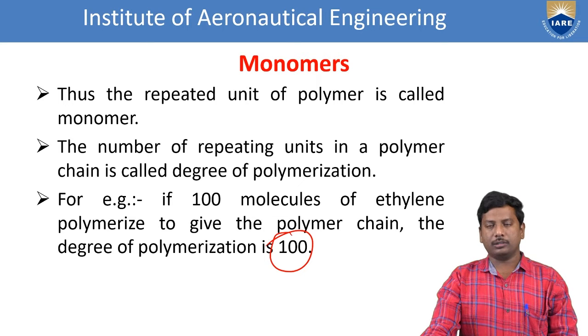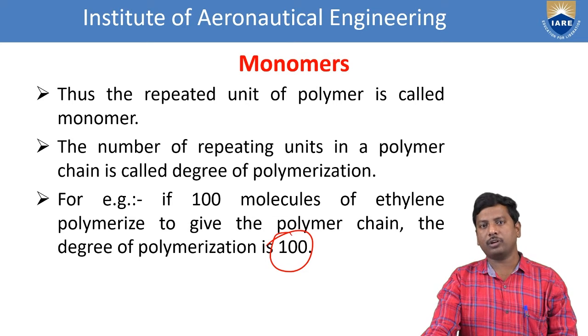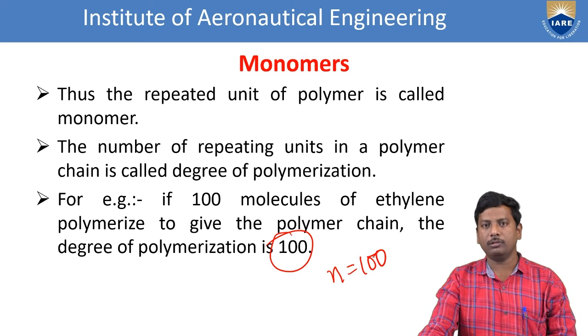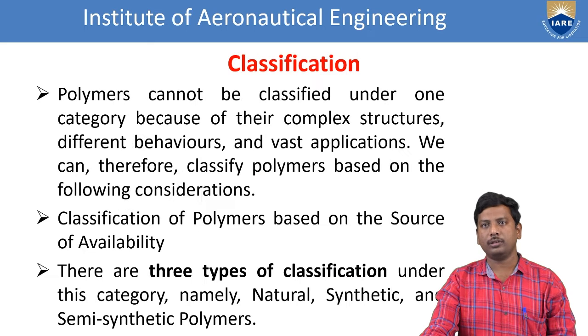So that means the total number of the monomers involved in the polymerization of polythene should be equal to 100. Therefore, small n is equal to 100. Now everybody understand degree of the polymerization. That means the total number of the monomers involved in the polymerization. So now we see classification of the polymers.